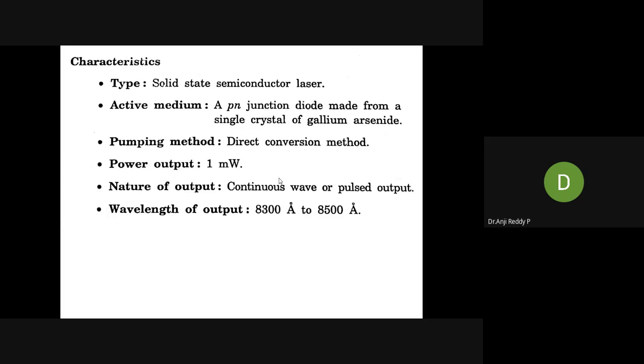That means from outside we are not supplying any energy to the system. Remember, we just connect the diode in forward bias, and that's enough. After connecting in forward bias, at the junction the electrons and holes recombine and that is emitted in the form of light. That light is used to stimulate more electrons and holes to recombine. That's why the pumping method here is the direct conversion method.